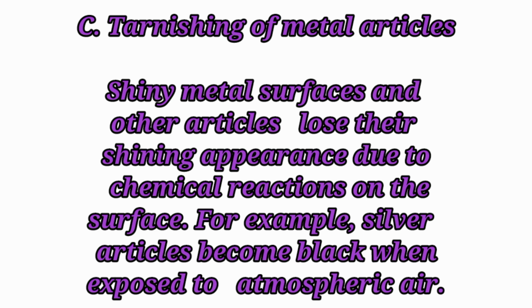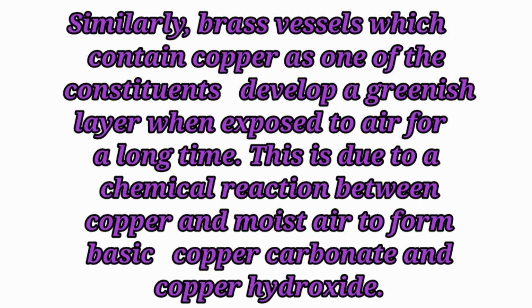Tarnishing of metal articles. Shiny metal surfaces and other articles lose their shining appearance due to chemical reactions on the surface. For example, silver articles become black when exposed to atmospheric air. Similarly, brass vessels which contain copper as one of the constituents develop a greenish layer when exposed to air for a long time. This is due to a chemical reaction between copper and moist air to form basic copper carbonate and copper hydroxide.